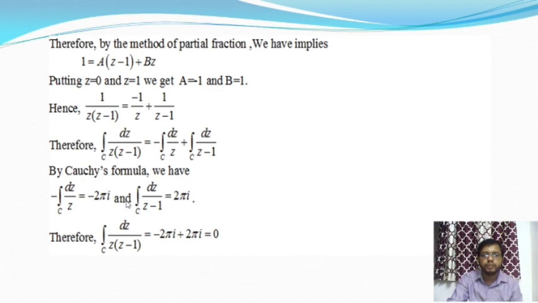That is, minus of integration over c dz by z is equal to minus 2 pi i. And similarly the same thing happens in the second integration, integration over c dz by z minus 1, and it should be 2 pi i also. Okay, so therefore integration over c dz by z into z minus 1 is equal to minus 2 pi i plus 2 pi i. So after cancelling the terms 2 pi i and minus 2 pi i, we get the value of this integration, and the value of this integration is 0.